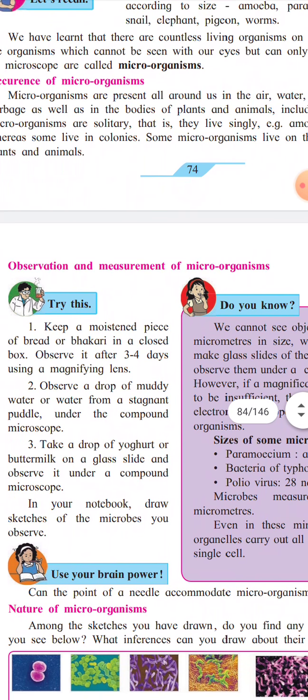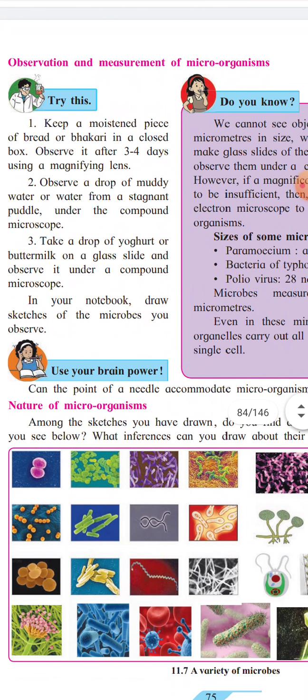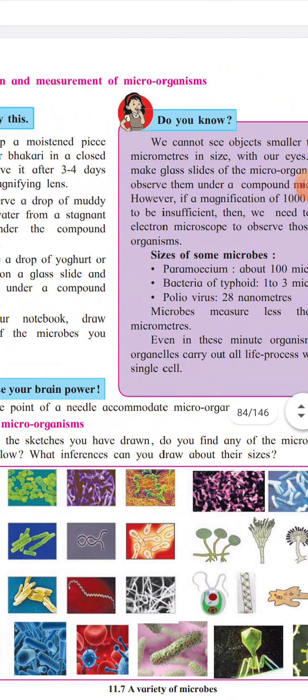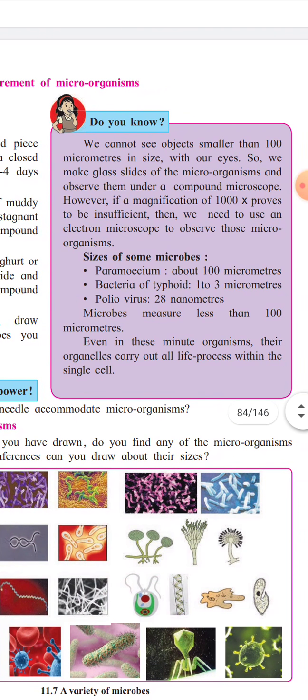Now, observation and measurement of microorganisms. We cannot see objects smaller than 100 micrometers in size with our eyes.